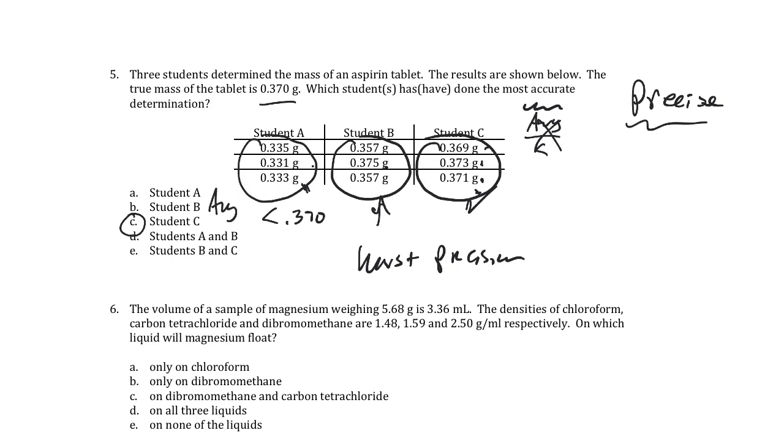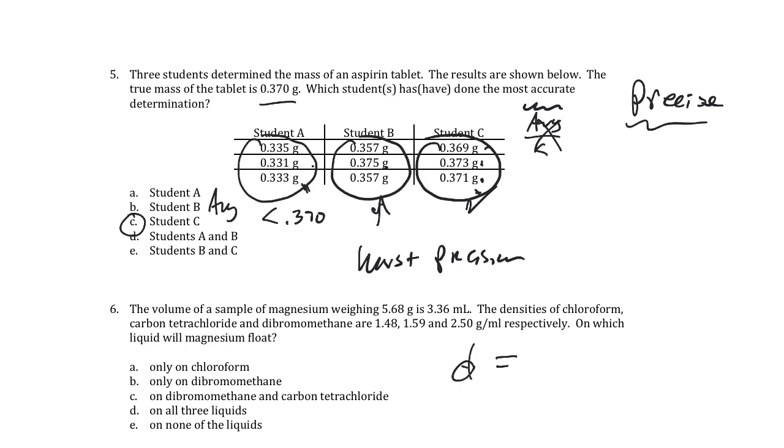Okay, so moving on to number 6, the volume of a sample of magnesium weighing 5.68 grams is 3.36 milliliters. The densities of chloroform, carbon tetrachloride, and dibromomethane are 1.48, 1.59, and 2.50 grams per milliliter. On which of the liquids will the magnesium float?